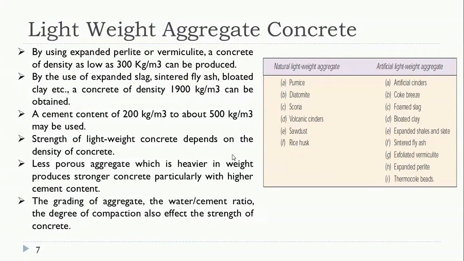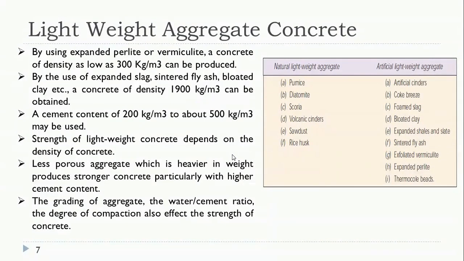In lightweight concrete, the cement content should be in the range of 200 to 500 kg per m cube, whereas the strength of lightweight concrete depends on the density of the concrete. Even if the density of the concrete is less, we can use that concrete for structural building purposes, or for the manufacture of building blocks.